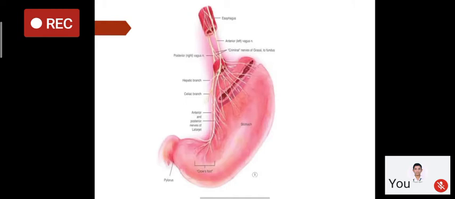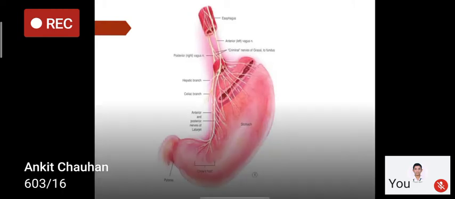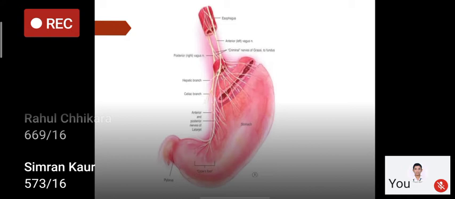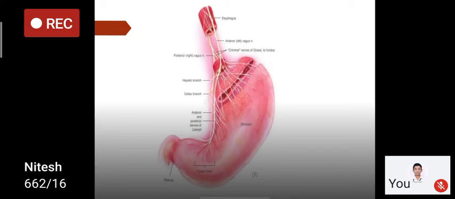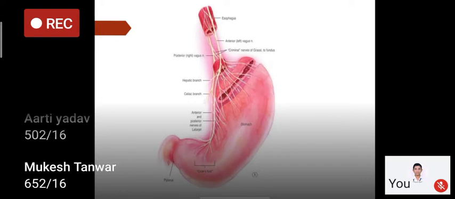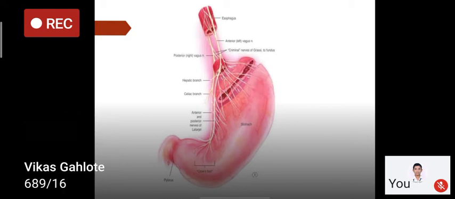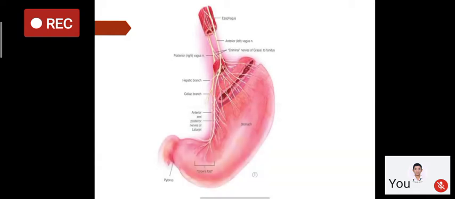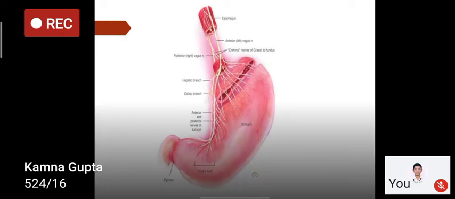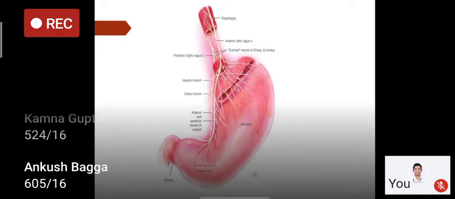Here in this picture, we can see the vagus nerve anterior and posterior fibers, and it is divided. Left is anterior, right is posterior, so the mnemonic is LAR. Posteriorly it gives the criminal nerve of Grassi, and it gives branches to the parietal cells and to the antrum, like a crow's foot. So the vagus is divided anterior and posterior, and it gives branches to the fundus, body, the parietal fibers, and to the antrum.